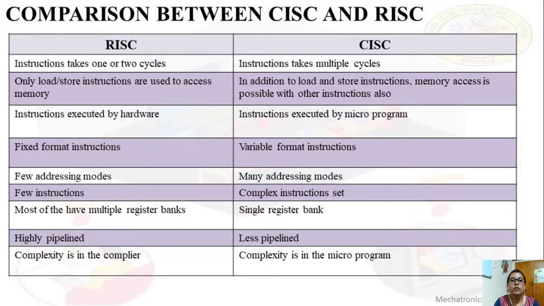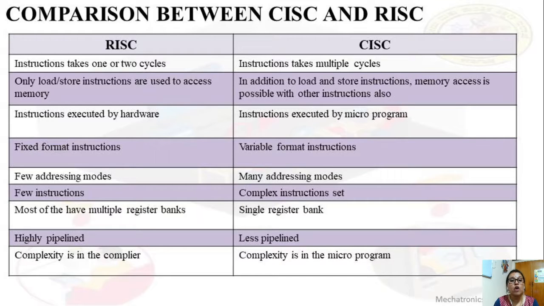Register banks we are going to study in the 8051 features. Whether 8051 is CISC or RISC, the 8051 is a CISC. It has a CISC architecture. Next, RISC is highly pipelined, that means fetch, decode, execute can all be done in a single cycle, whereas CISC is less pipelined.